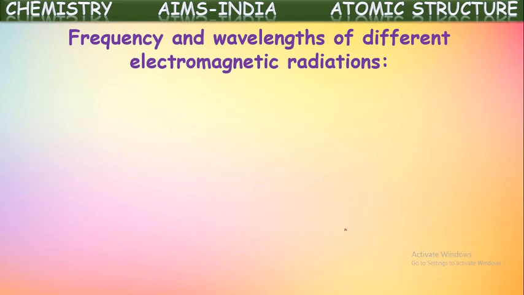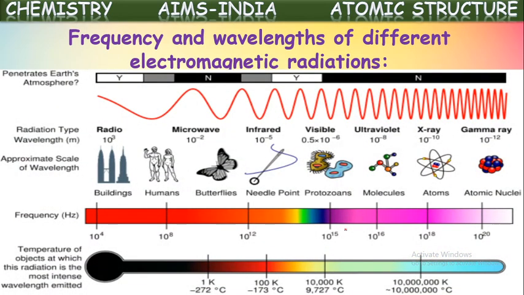Frequency and wavelengths of different electromagnetic radiations are shown in chart form here. If you see, radio waves have a wavelength of around 10 to the power of 3, in units of meters, they have given. So their frequency is less. Wavelength is greater, so frequency is less here.